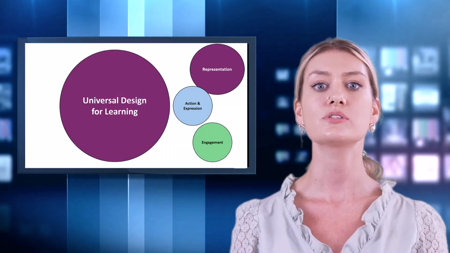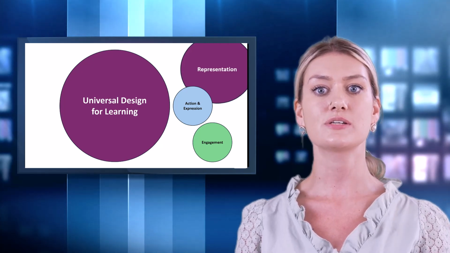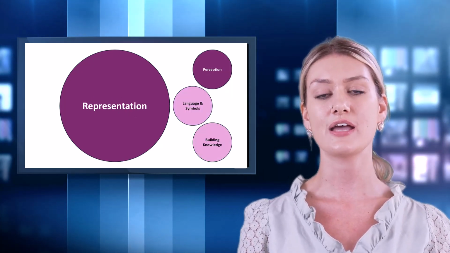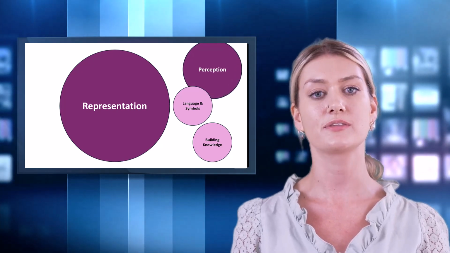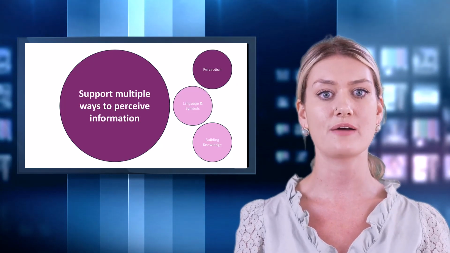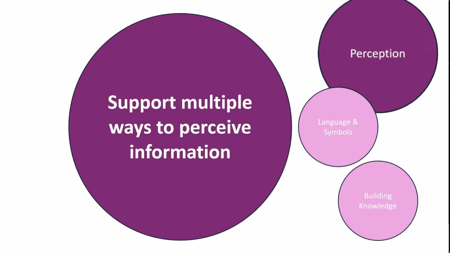When developing a course using the first principle of universal design for learning, there are 3 specific guidelines to assist us. The first, perception, in many ways overlaps with creating accessible content. Criterion 2 of this guideline advocates that we provide alternatives to perceive information. On the scene, Maya has a report.